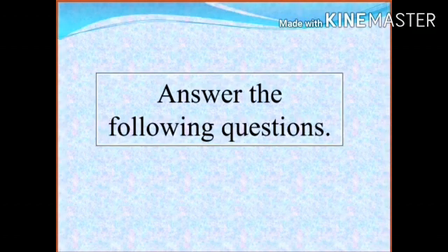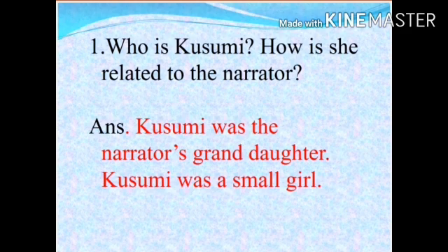Now let's see the question answers to this prose, The Absent-Minded Scientist. First question is, who is Kushmi? How is she related to the narrator? The answer is Kushmi was the narrator's granddaughter. Kushmi was a small girl. I'll repeat the answer once again, children. Kushmi was the narrator's granddaughter. Kushmi was a small girl.